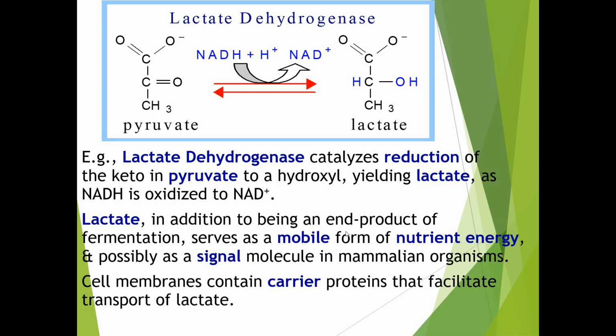NADH is oxidized to NAD. Lactate, in addition to being an end product of fermentation, serves as a mobile form of nutrient energy and possibly as a signal molecule in the mammalian organism. These are the functions served by lactate. The cell membrane contains carrier proteins that facilitate the transport of lactate. This whole process is carried out in the cytoplasm of the cell. The lactate formed in the cytoplasm gets transported into the blood and to other parts of the body through carrier proteins.